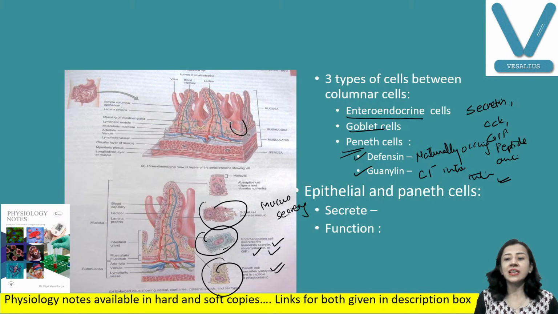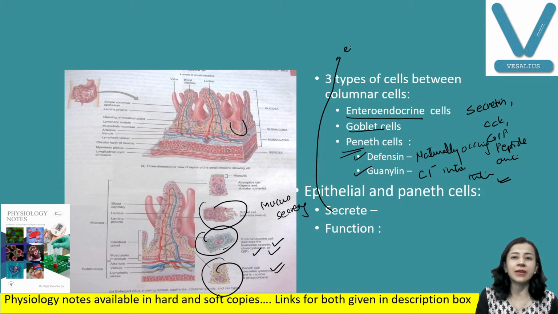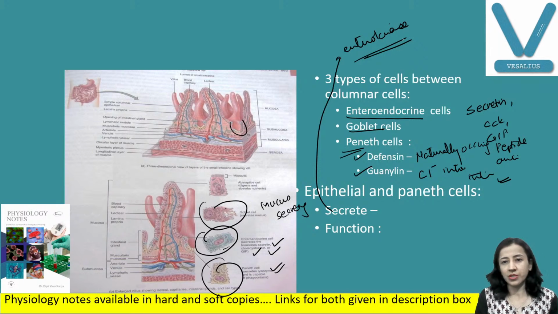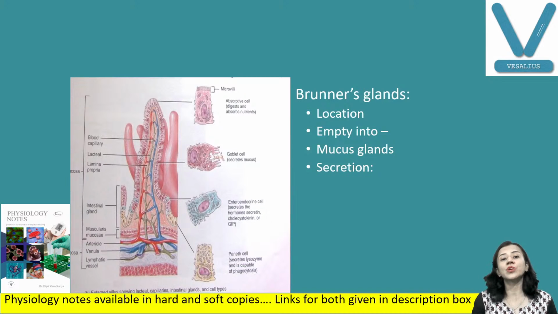Okay. Epithelial and Paneth cells also secrete enterokinase. Enterokinase is the enzyme that causes activation of trypsin. Okay, enterokinase, that is also important. Fine. So this is about your glands, the crypts of Lieberkühn.